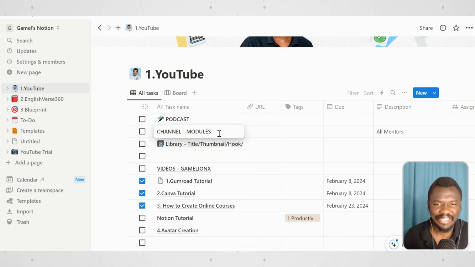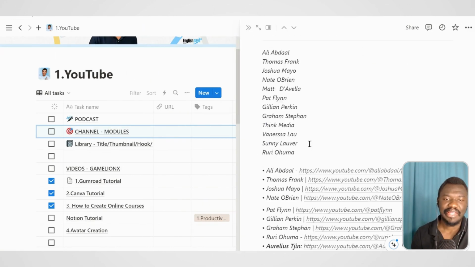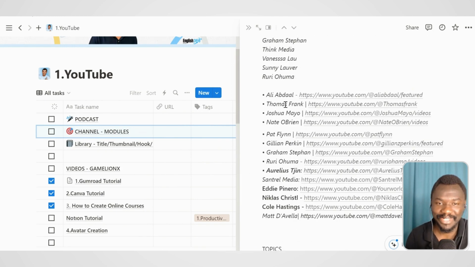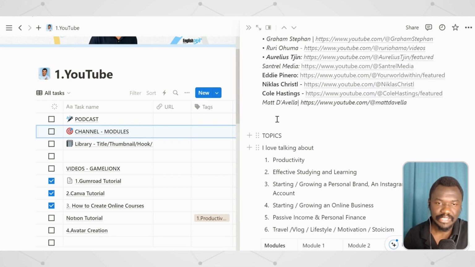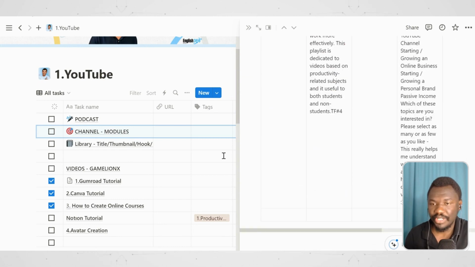So I also have, let's say, the channel models. Let's see what we have in the channel models. In the channel models, I have a list of some of the people that I really admire, and these are the people: Ali Abdal, Thomas Frank. If you are in this sector of trying to create content in this aspect, these are people that I truly admire, and I just keep my data and my information all here.